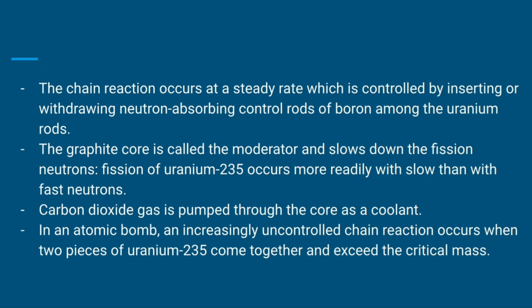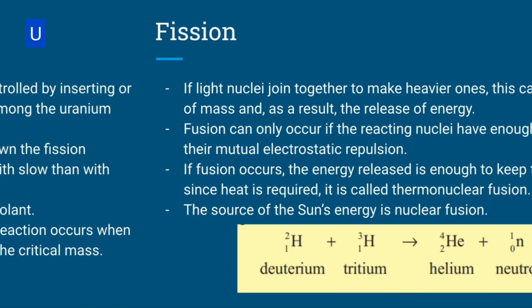So basically, one atom produces 2 neutrons. That means that 2 atoms can go through fission. That's going to make 4 neutrons, and then 8 neutrons, 16 neutrons, etc. This is going to increase at an exponential rate and emit an exponential amount of energy in a very, very short amount of time. And this is what makes an atomic bomb.